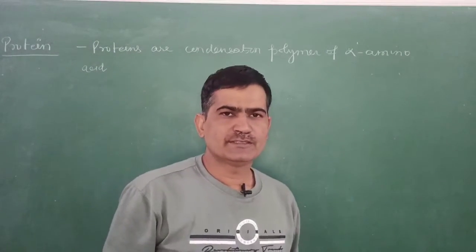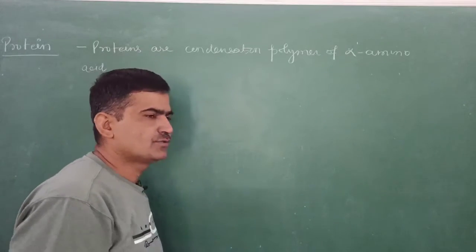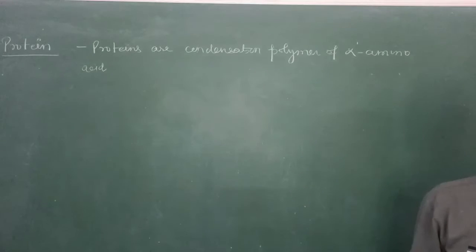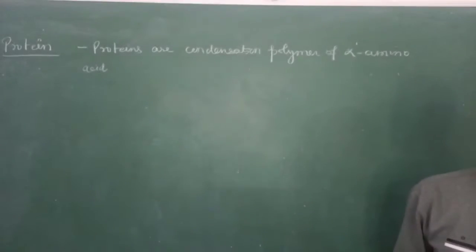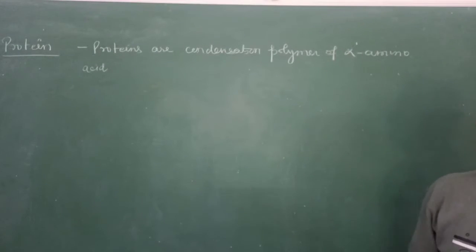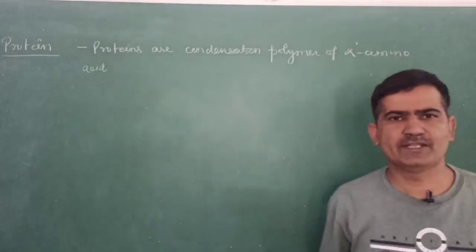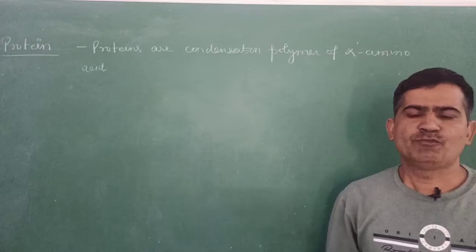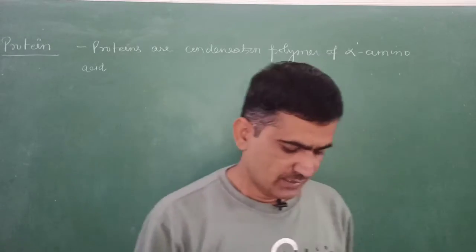Alpha amino acids are condensed together and joined by means of the peptide bond, releasing water molecules. That's why they are known as condensation polymers. In that, the alpha amino acids join together and form big chains.